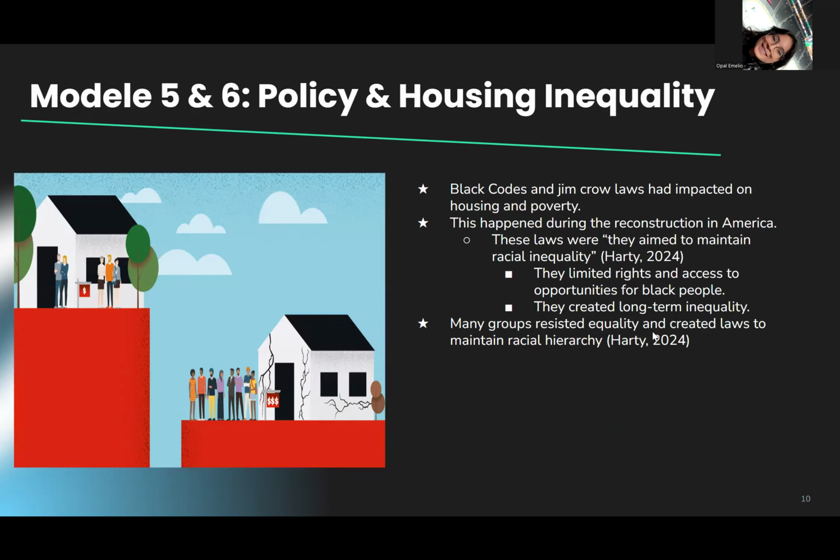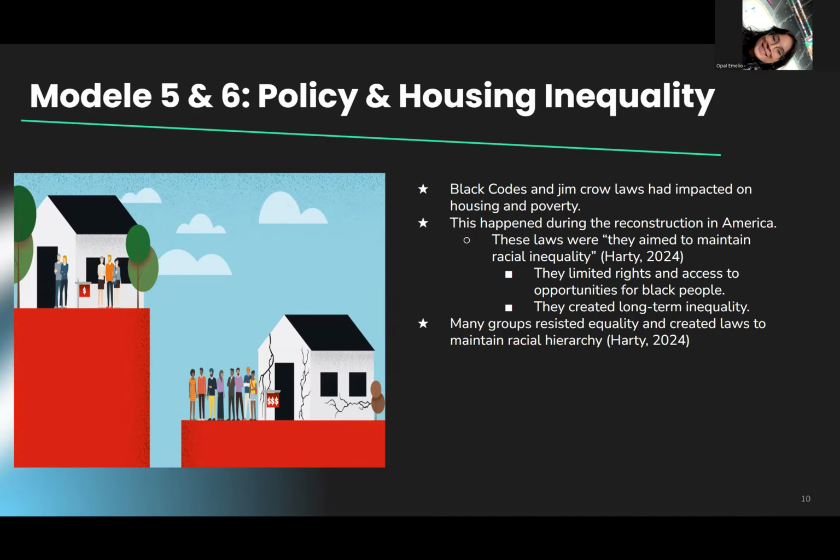For my next slide, policy and housing inequality. Black Codes and Jim Crow laws are key examples of policies that created long-term poverty and housing disparities. These laws were introduced during Reconstruction, when the U.S. was trying to rebuild after the Civil War. However, many groups resisted equality and created laws to maintain racial hierarchy.